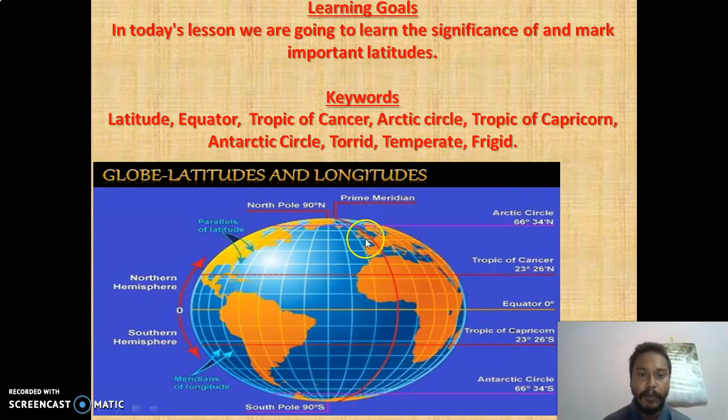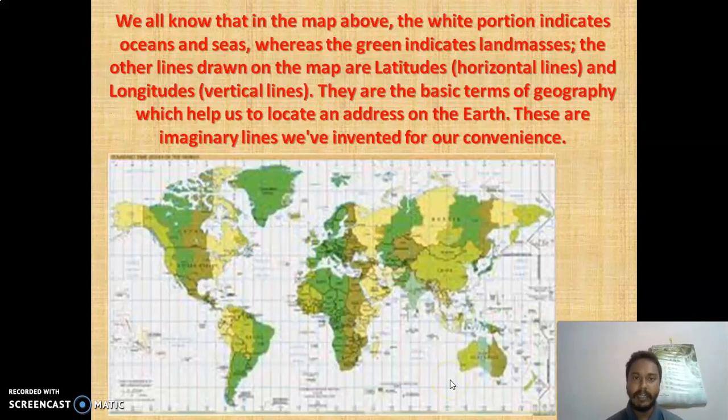Okay, the top part is known as the north pole and the down part is known as the south pole. So north pole means northern hemisphere, south pole means southern hemisphere. These are some of the important latitude marks which we will be studying. Okay, so let's understand again briefly. See, if you have a globe, it would be very good if we do it on a globe. In the globes, you will find these lines much better.